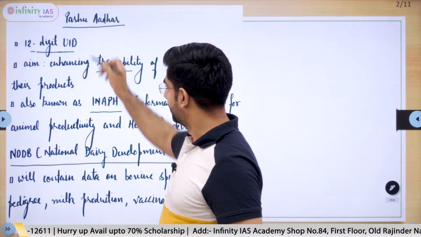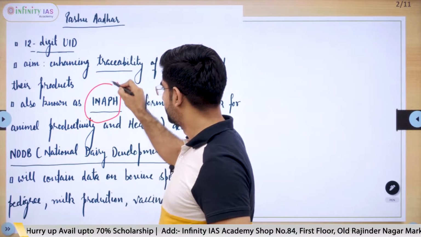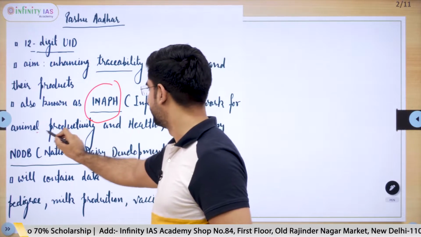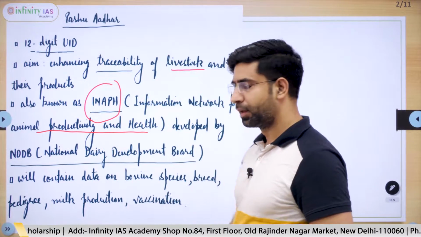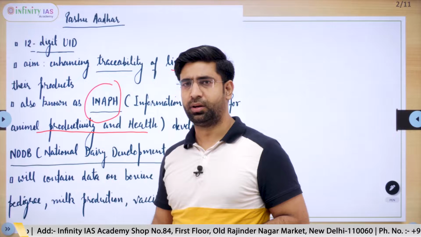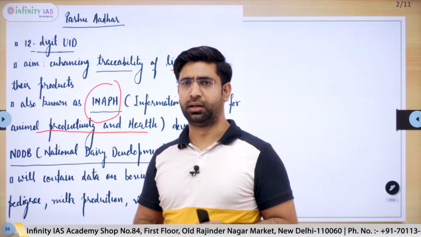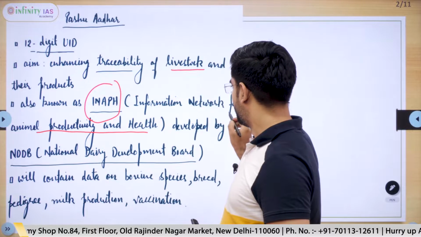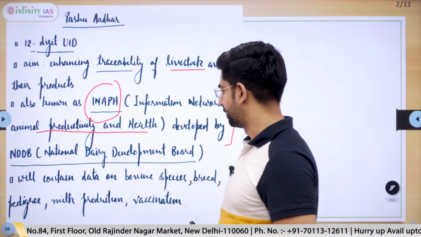It is also known as INAPH, Information Network for Animal Productivity and Health. It contains information about how much milk any animal is giving, and about the vaccination status, etc.